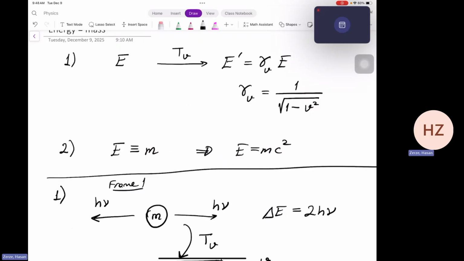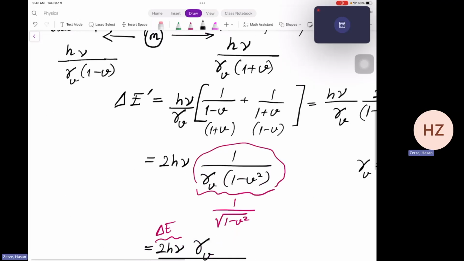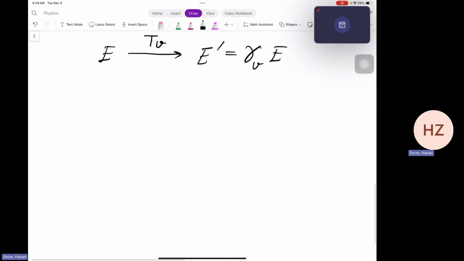So we showed this. Now we are going to use this fact to show that the energy is equal to mass. Okay. For this, we're going to make another thought experiment. We're going to have a frame 1 in which a particle with mass m is stationary, so it's not moving anywhere, so it doesn't have any kinetic energy, and the energy of this particle is nothing but the internal energy of this particle, right?